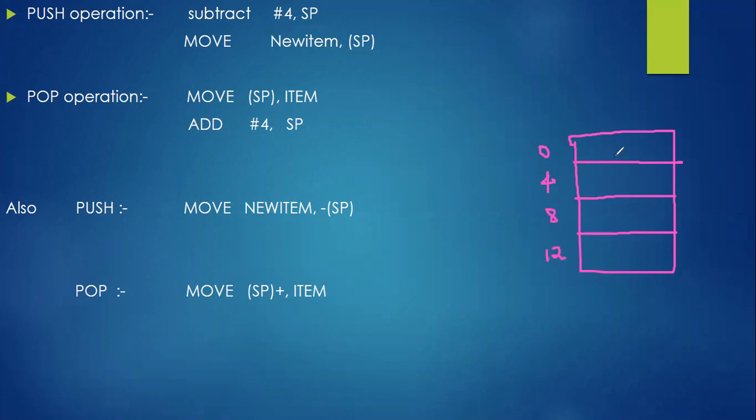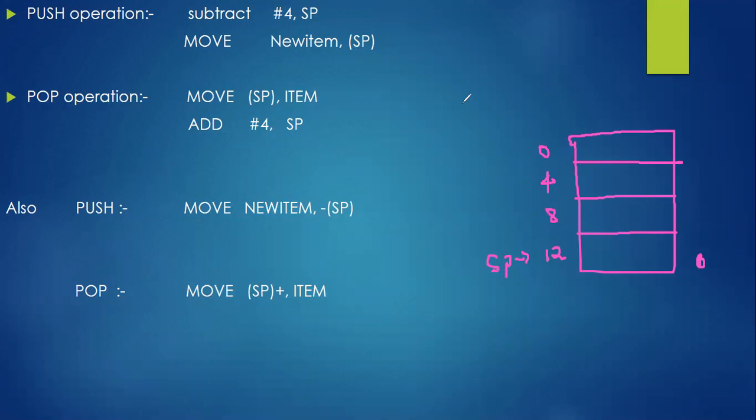Feel that this is an empty stack. So your stack pointer is pointing to this particular location. This is the bottom and this is the topmost element of the stack. But remember, when you enter one value into this empty stack, this will become the bottom and also the top of the stack, as it has only one element. If you enter a second element, bottom will be this one, top will be this one. After entering the third element, top will be the 4 and bottom will be the 12.